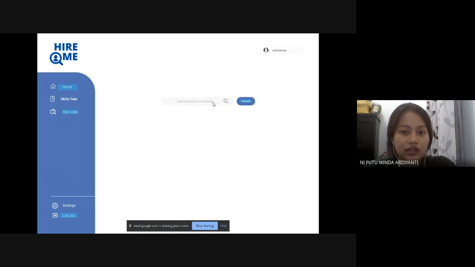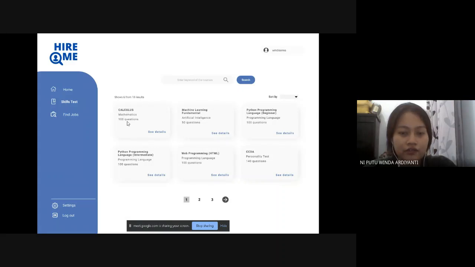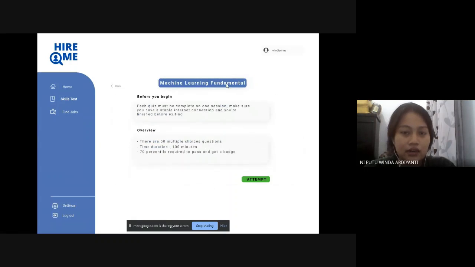So we can enter the keyword for the skill test that we want. And for example, these are our results for the skill test, and we can sort them also. After that, we select the skill test, and we can select the material that we want. For example, this is machine learning fundamentals, and then we can overview the material before we begin, and then select attempt.